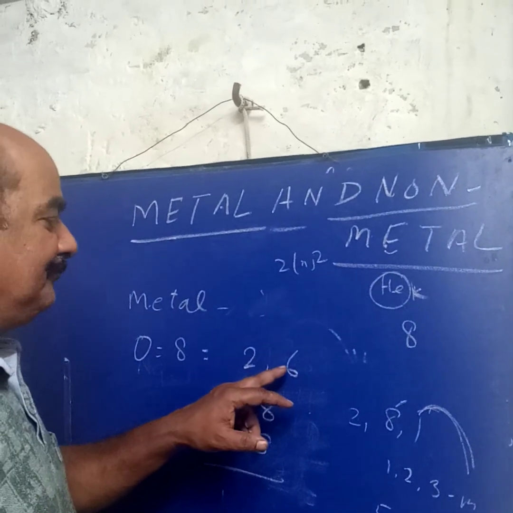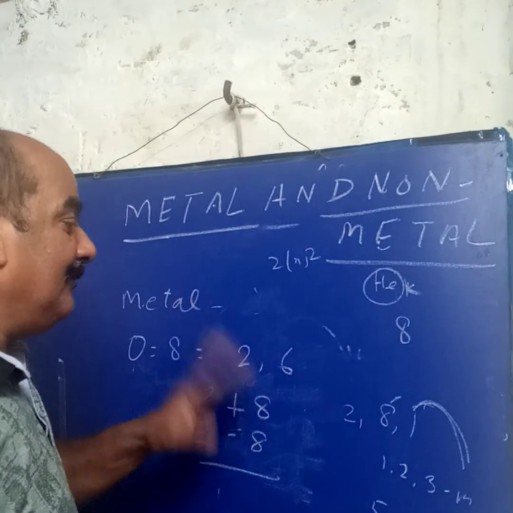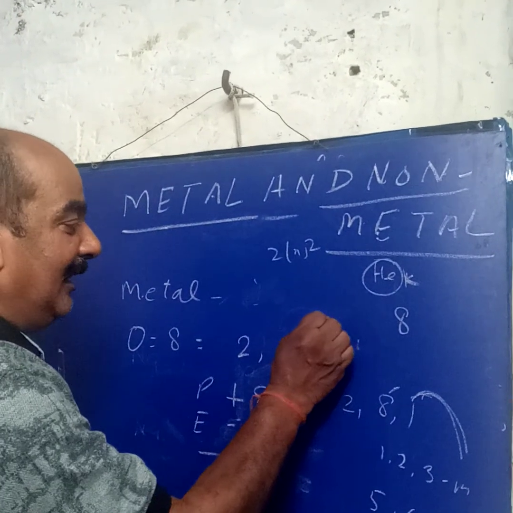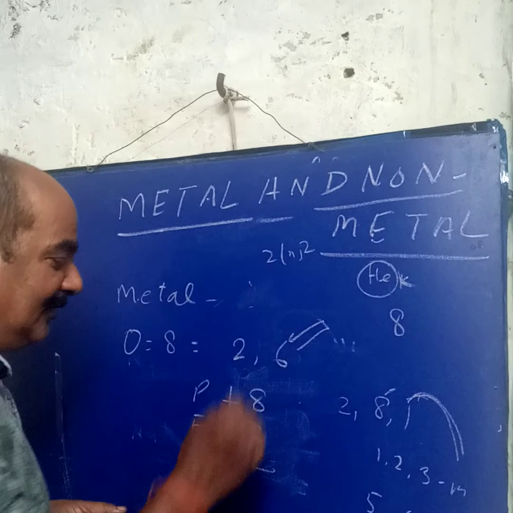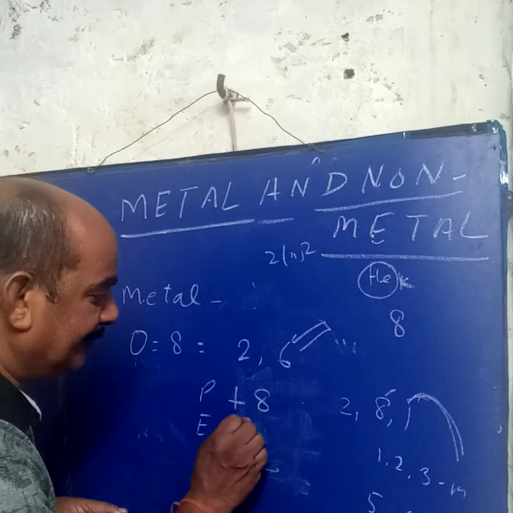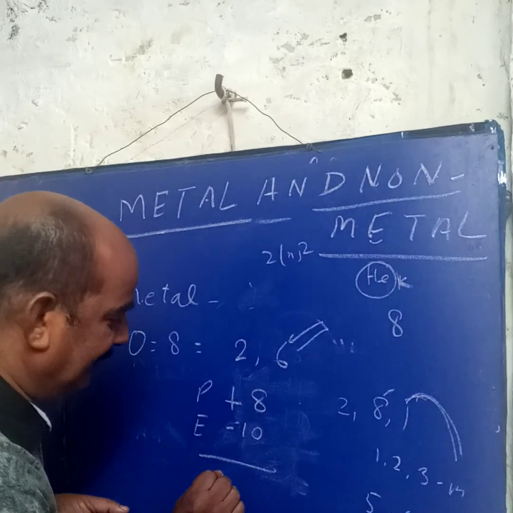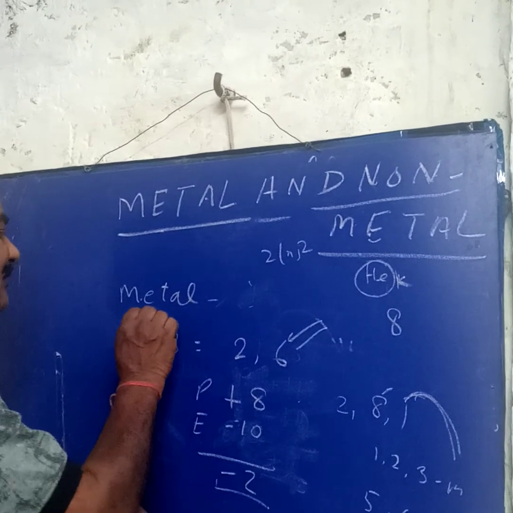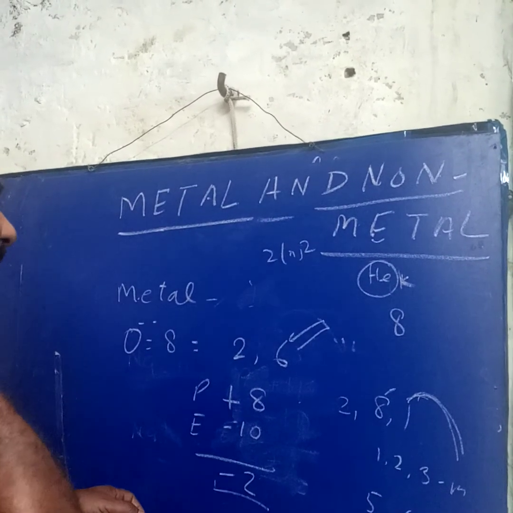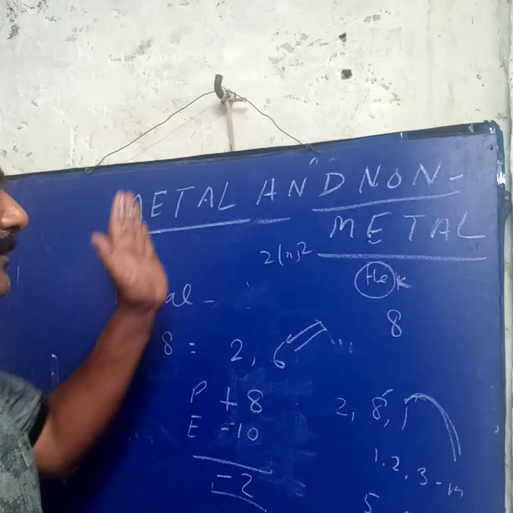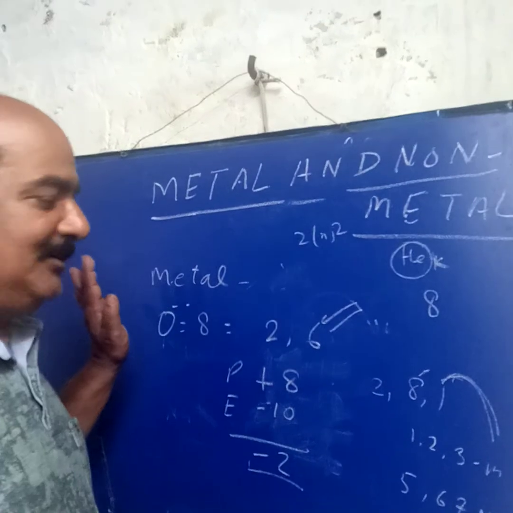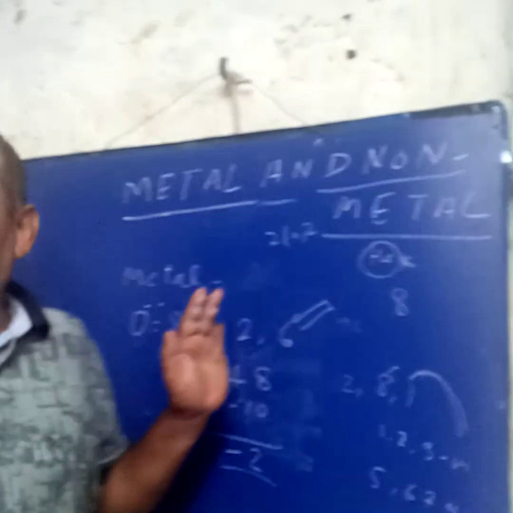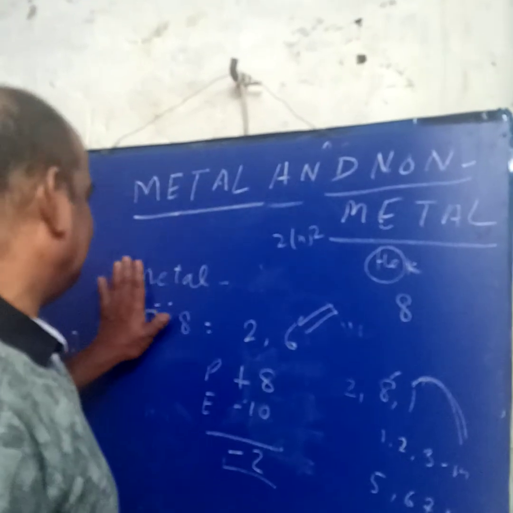Every element always tries to become inert. For that, oxygen will gain 2 electrons. Gaining 2 electrons, the number of electrons becomes 10, so it becomes -2. So all non-metals form negative ions by gaining electrons, and all metals lose electrons and become positive ions. Now we should know the physical properties of metals and non-metals.